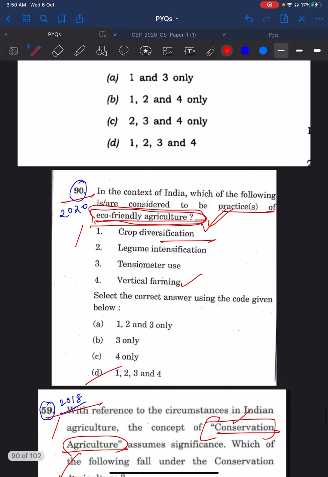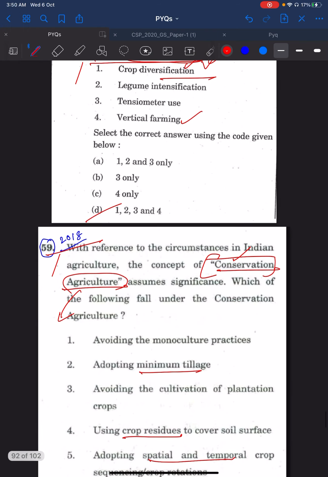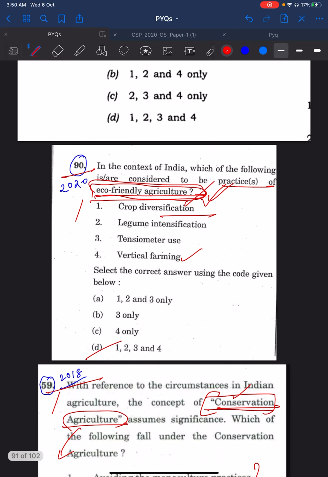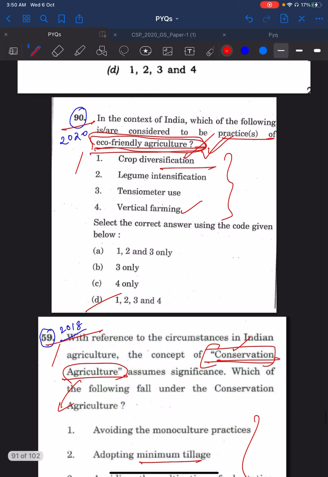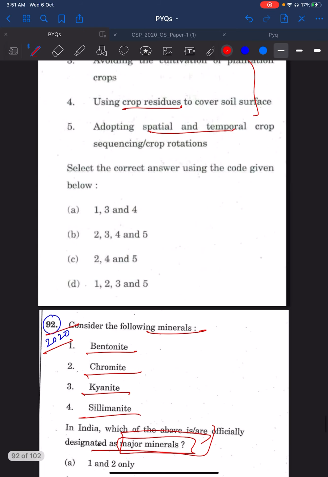Then you see 2020 90th question, this is about eco-friendly agriculture. So the same concept was asked differently in 2018. There they said conservative agriculture and then they have given some of the practices. Then they differently asked it as eco-friendly agriculture and they asked some of the practices.